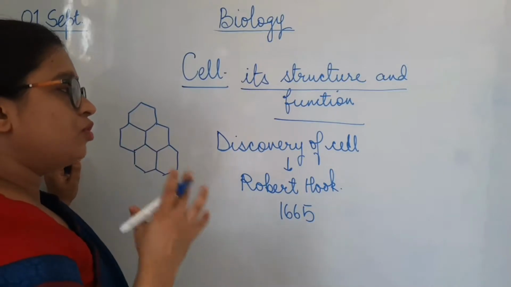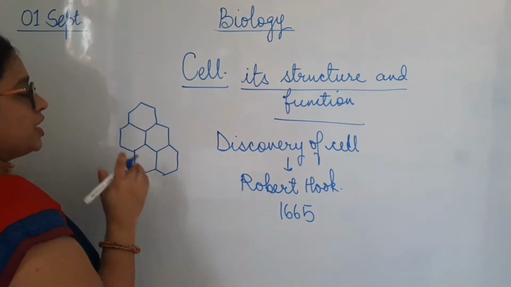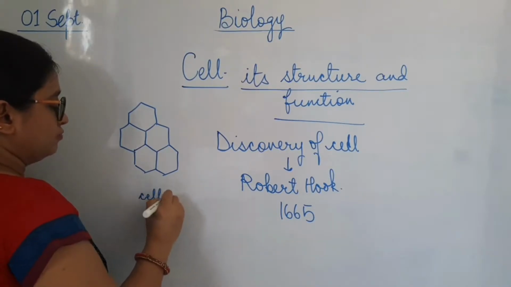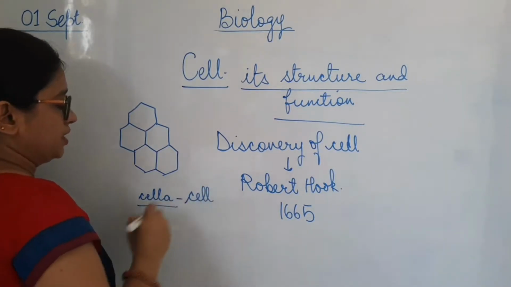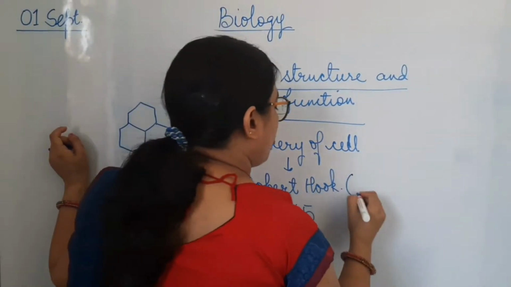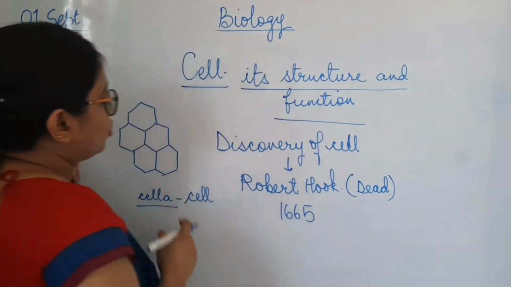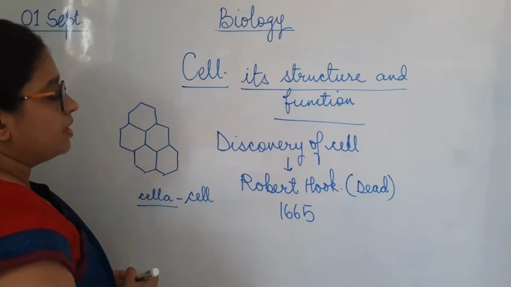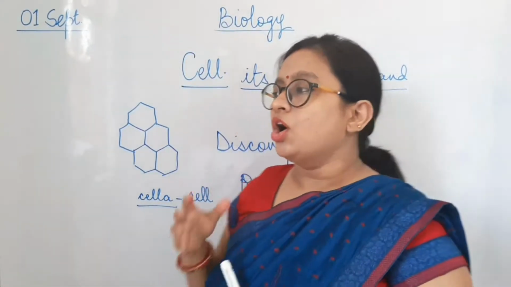So the cell of the cork tree was found to be like this, due to which he called it cella, from where the term cell originated. So it was a dead cell. So primarily Robert Hooke found a dead cell. It looked like a honeycomb, so it gave the name cell. So the first discovery about the cell was made by Robert Hooke.